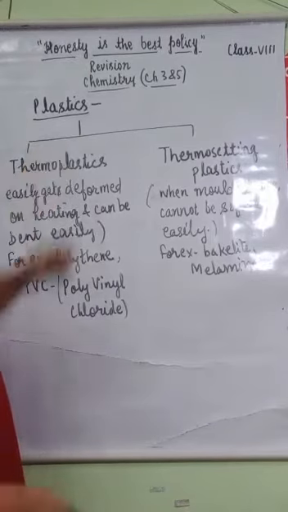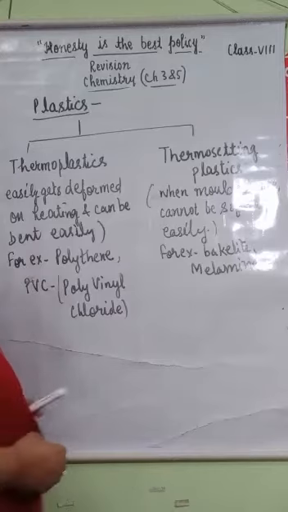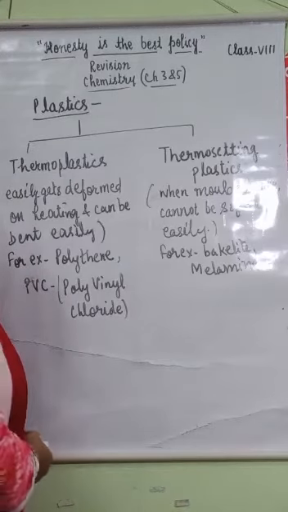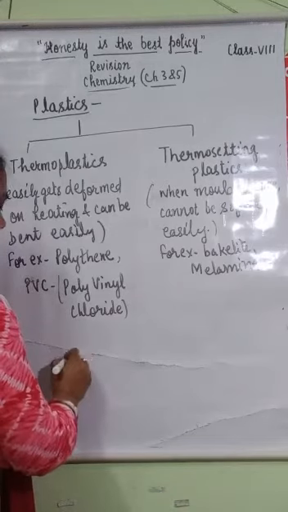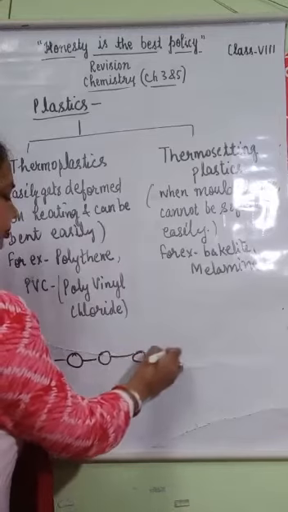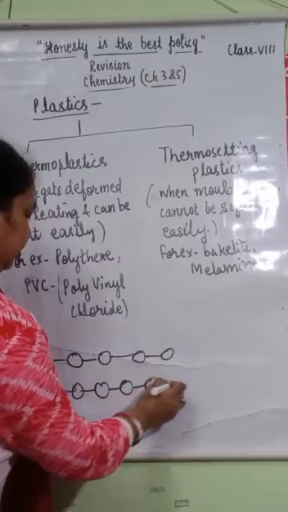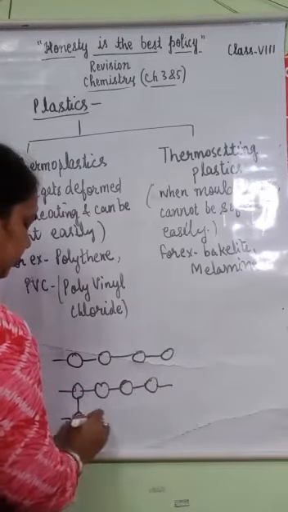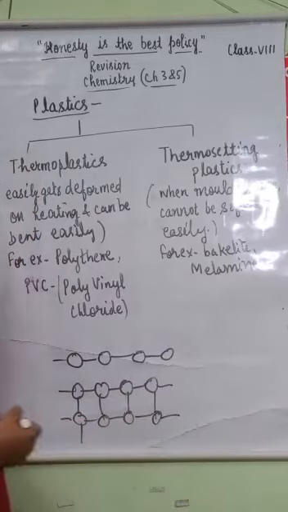Next topic is plastics. Plastic is also a polymer like synthetic fibers. All plastics do not have the same units, the same type of arrangements of units. Some plastics have a linear arrangement of molecules and some have a cross-linked arrangement of molecules. So plastics have different shapes and sizes. You have seen that there is a different variety of plastic objects. They have different shapes and sizes.